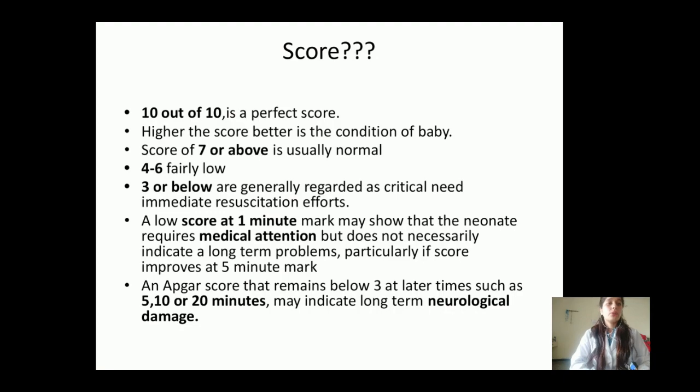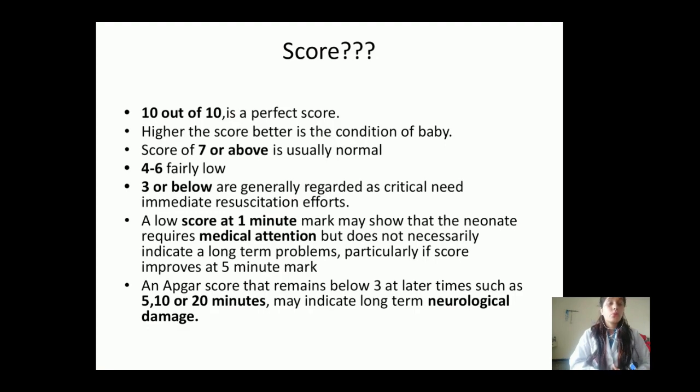Next, now how are we doing the scoring of it? If the child is getting 10 out of 10, it is a perfect score, but it is a very rare condition. Not all children are getting 10 out of 10. As we know, the higher the scoring, the better the condition of the child. The higher the score the child gets, that indicates the child is healthy. Then if the score is 7 or above, it is usually normal. Meaning if the child is scoring between 7 to 9 or 7 to 10, the child is perfectly healthy.